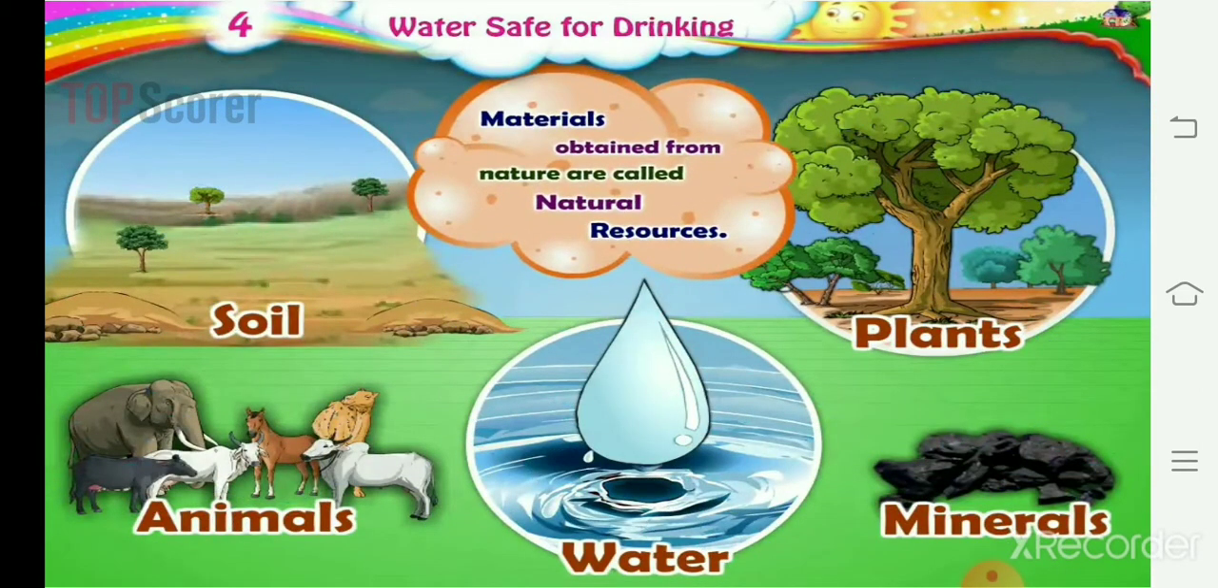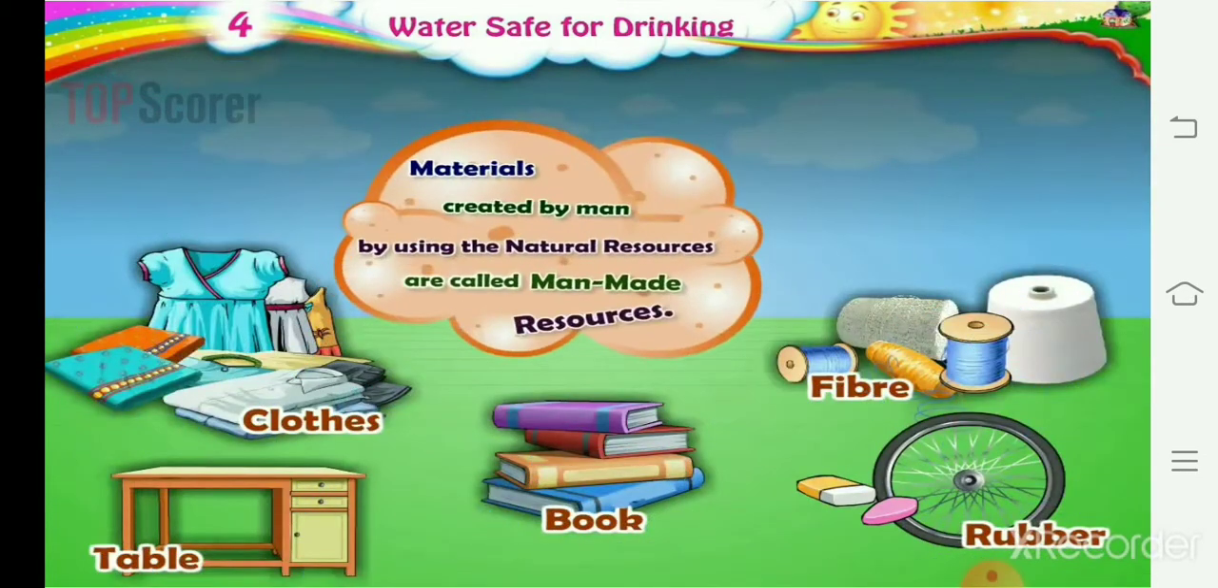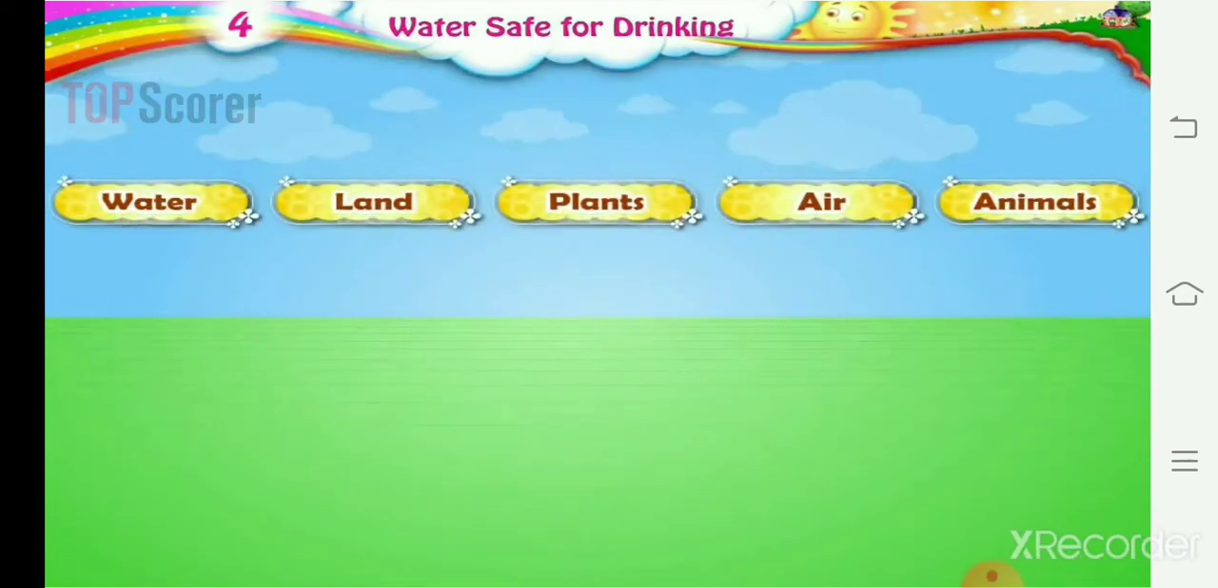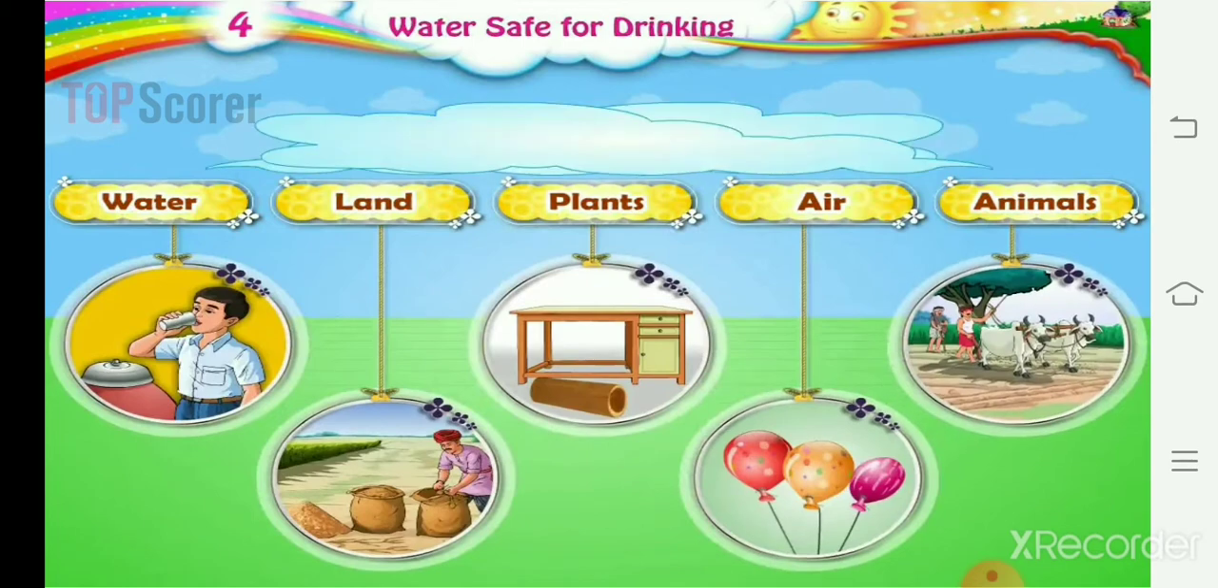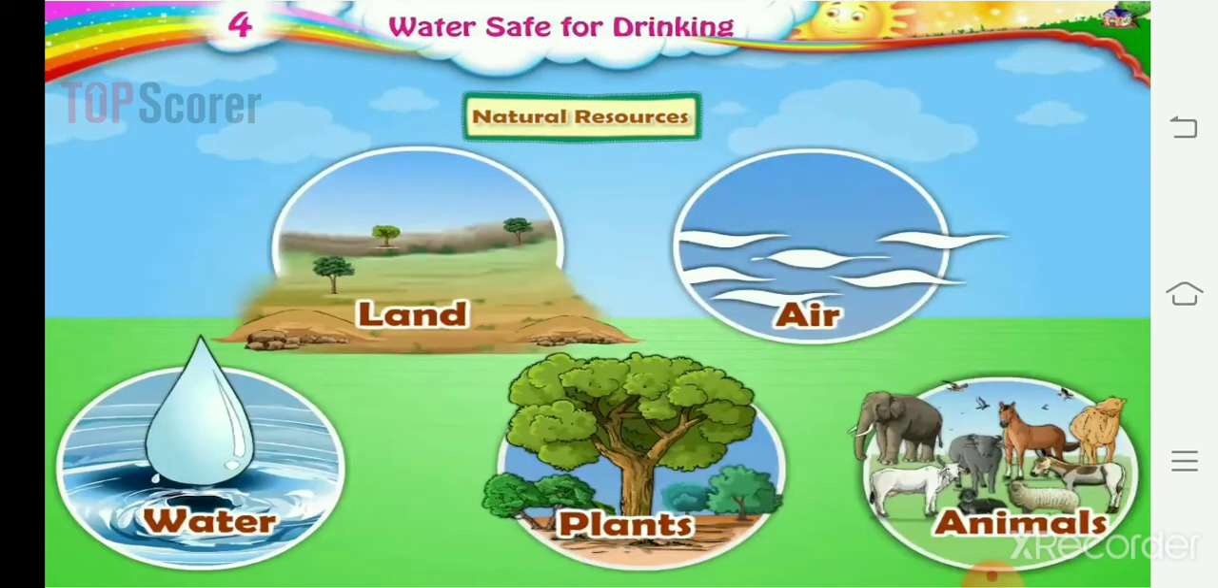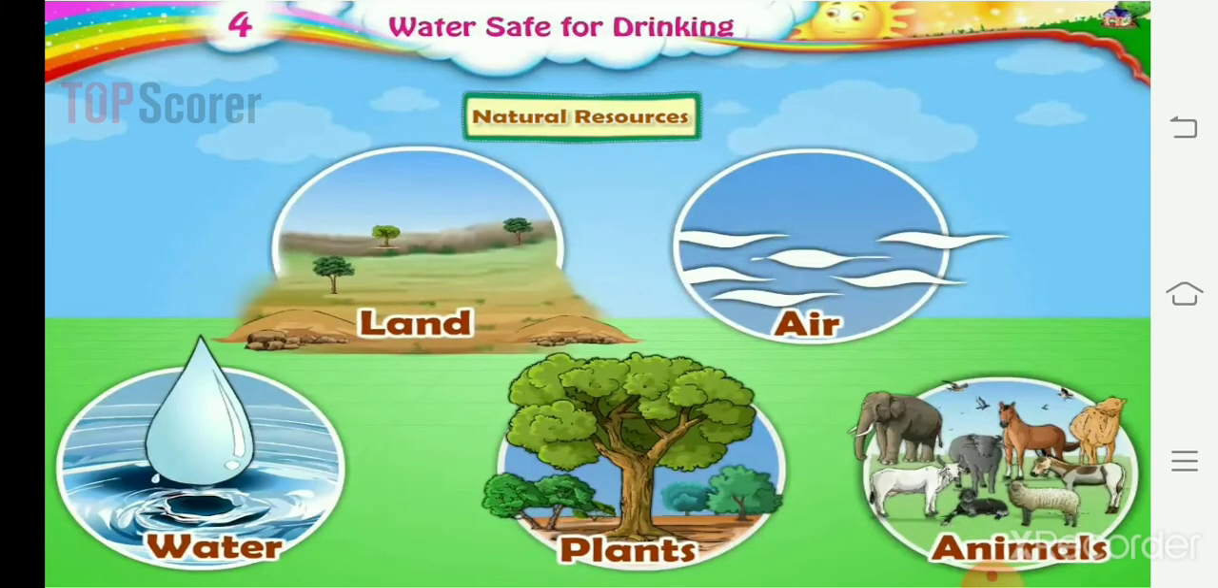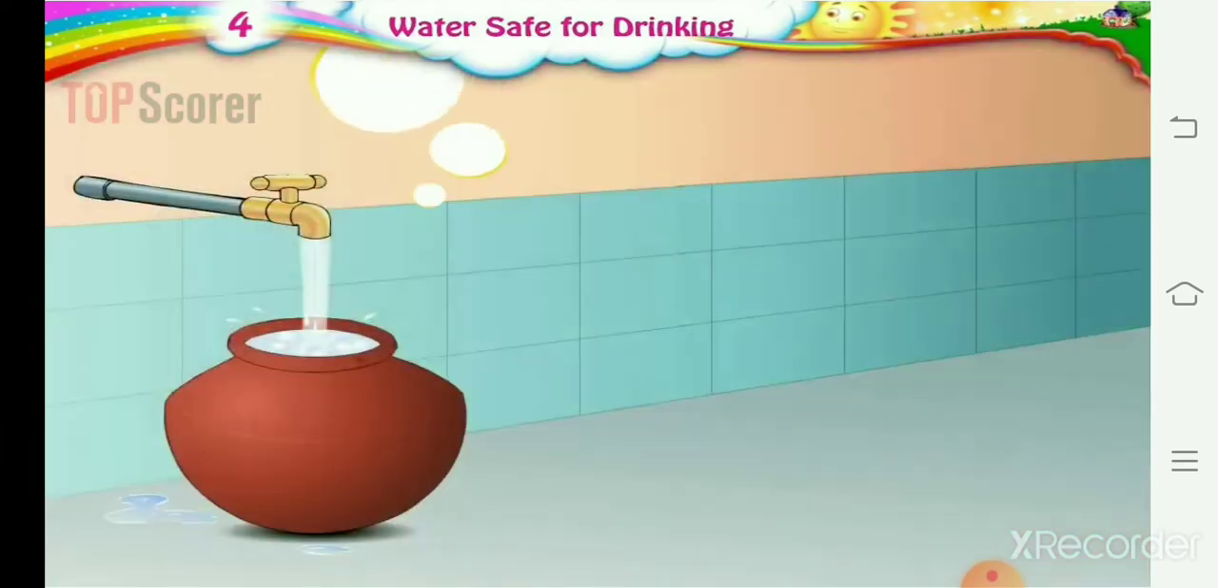Material obtained from nature are called natural resources. Material created by man by using the natural resources are called man-made resources. Here you can see some pictures. These all are natural resources. Land, air, water, plants, animals are natural resources.